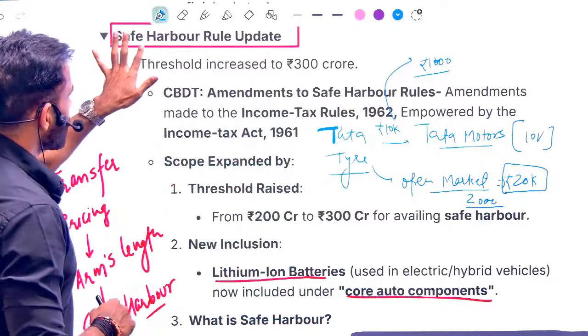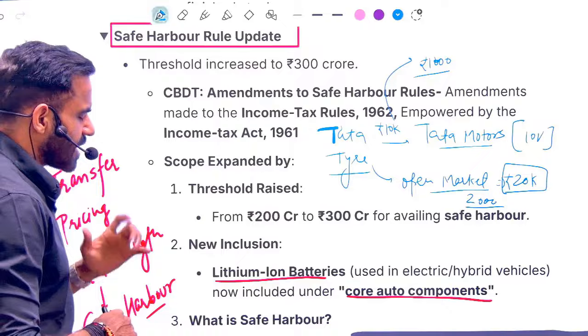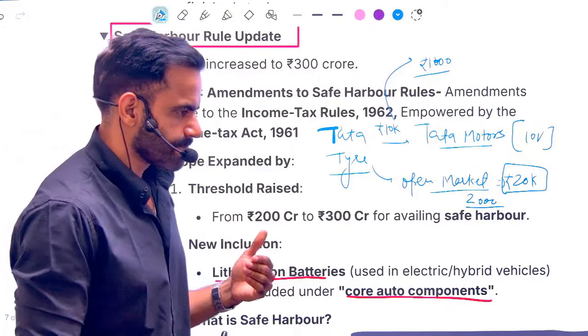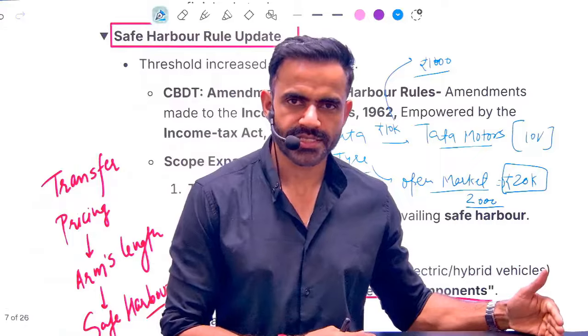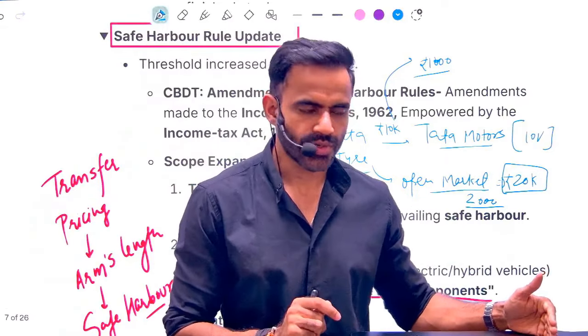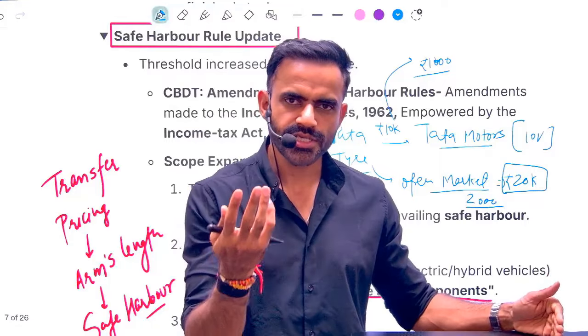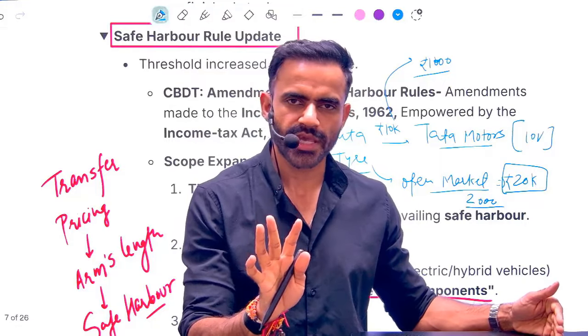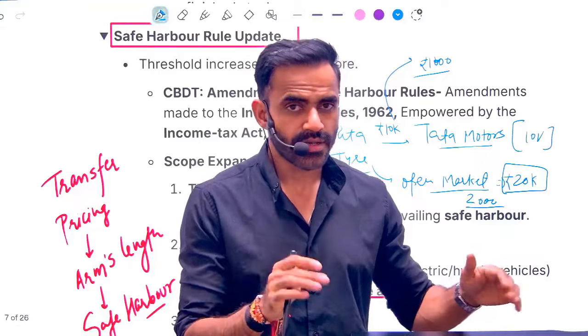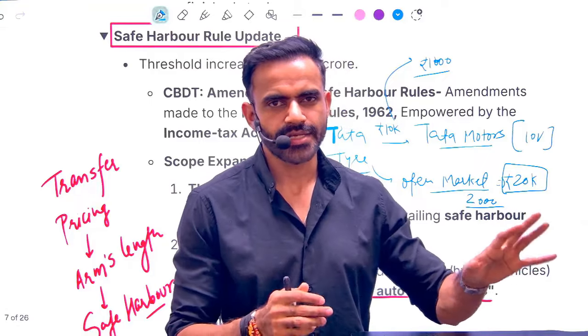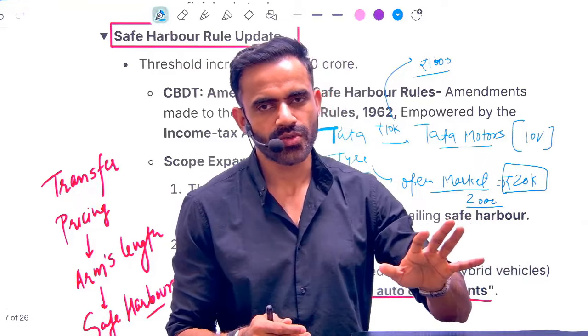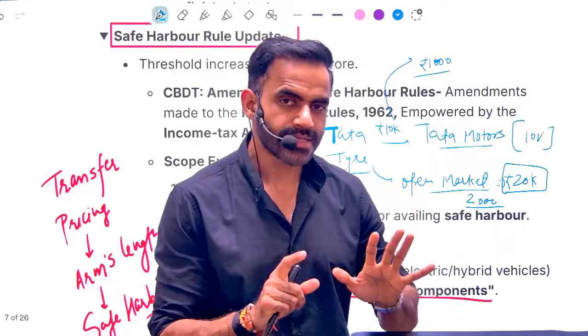Now, understand what is safe harbor rule. Safe harbor, in a very simple sense, is that you are keeping a safe price and you are telling taxation authorities that I am keeping this much price. Are you okay with it? If taxation authorities say, okay, yes, this price is fair, then you can go ahead. So that when you have done this transaction, later you do not face any problem because of taxation authorities. That is the basic rule.